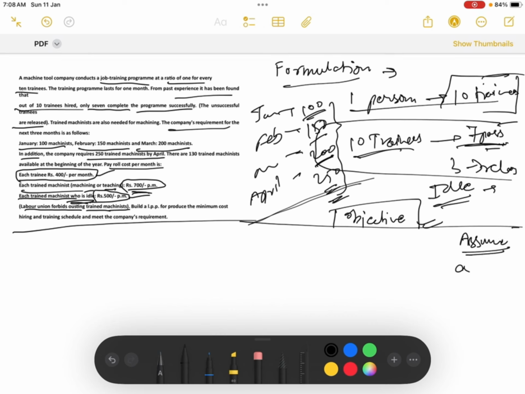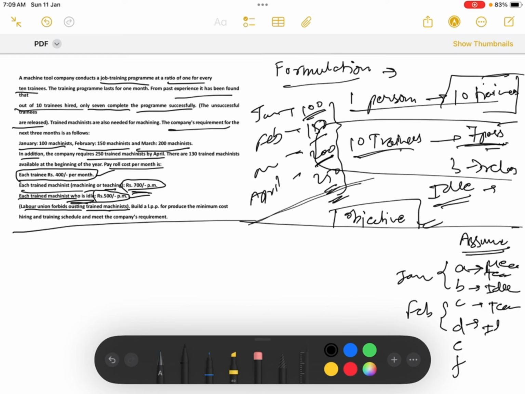Let us assume A, B, C, D, E, F. Since there are three cases, let A be the mechanists who are teaching, and B the mechanists who are idle. This was the case in Jan. For Feb, let C be the mechanists who are teaching and D those who are idle.